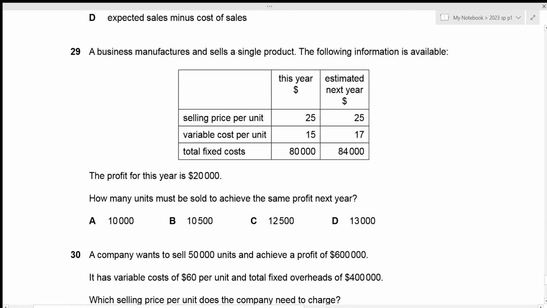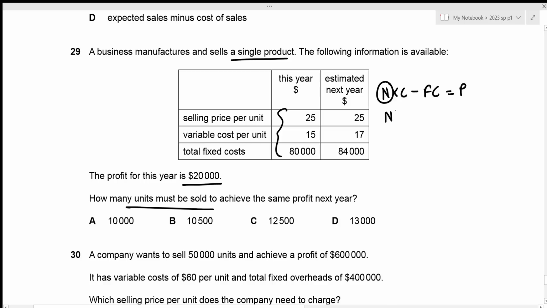A business manufactures and sells a single product. The following information is available for this year and estimated next year. And the profit for this year is 20,000 based on these values. Now we just need to figure out how many units must be sold to achieve the same profit next year. Okay, so the number of units times contribution minus fixed cost results in the profit, right? We need to figure out this.